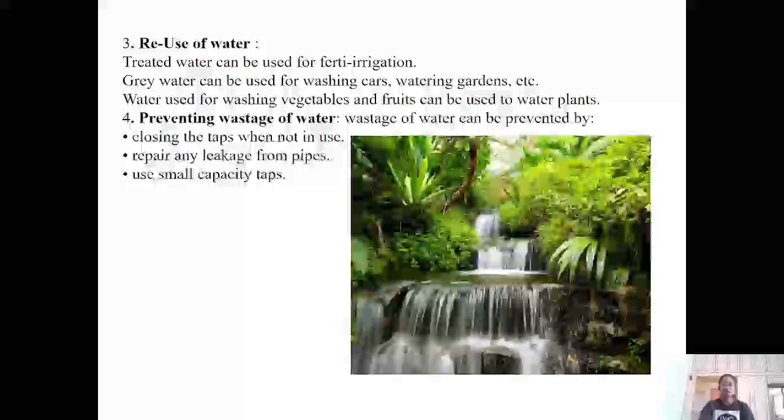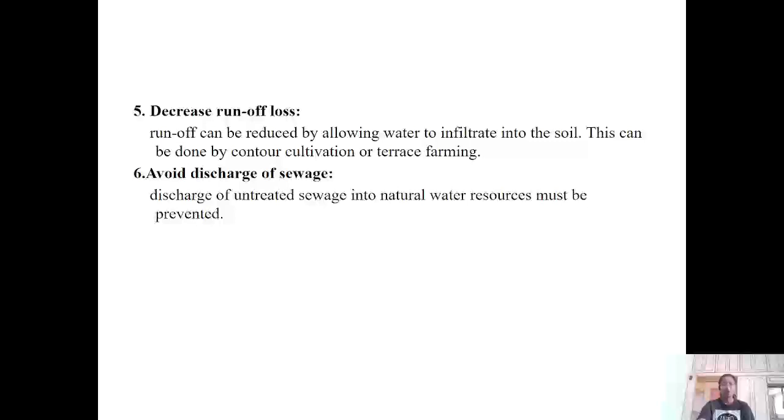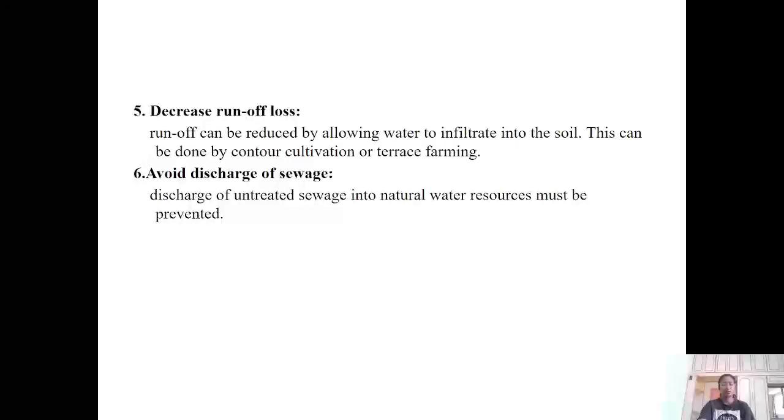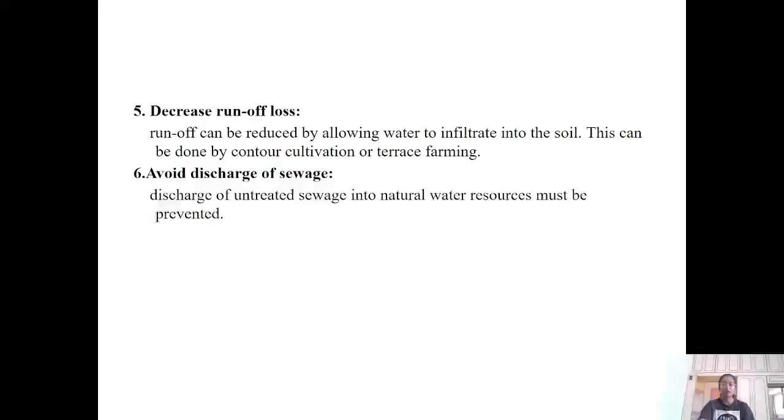Preventing wastage of water. Wastage of water can be prevented by closing the taps when not in use, repairing any leakage from pipes, and using small capacity taps. Decrease runoff loss. Runoff can be reduced by allowing water to infiltrate into the soil. This can be done by contour cultivation or terrace farming. Avoid discharge of sewage. Discharge of untreated sewage into natural water resources must be prevented.